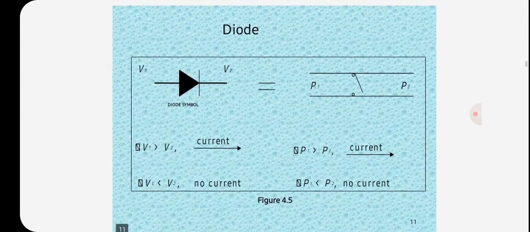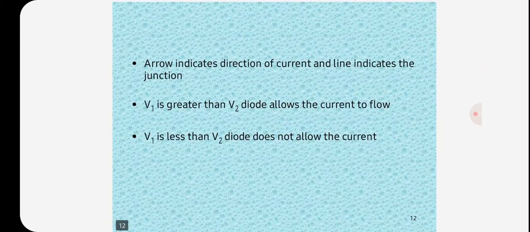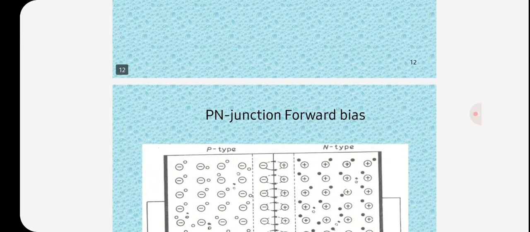Now the diode. This is the symbol for a diode, and it has an input voltage and an output voltage, V1 and V2. The arrow indicates the direction of current and the line indicates the junction. If V1 is greater than V2, the diode allows the current to flow. If V1 is less than V2, the diode does not allow the current.